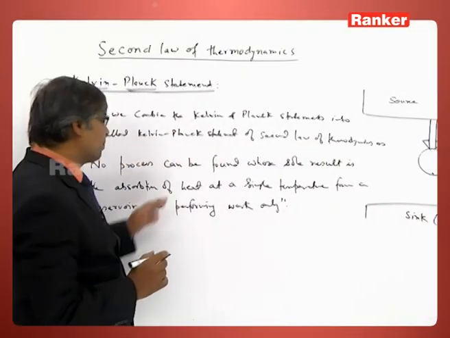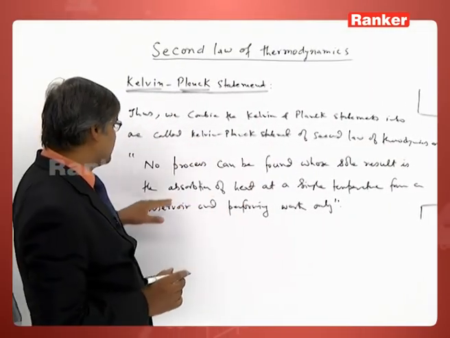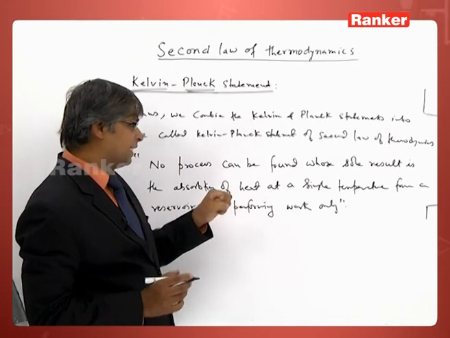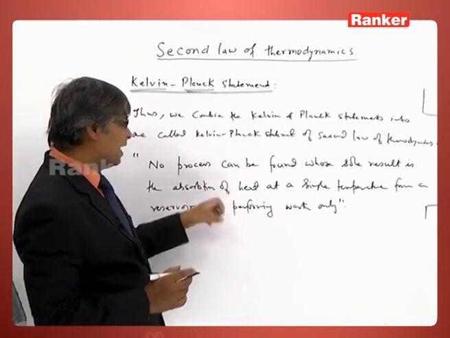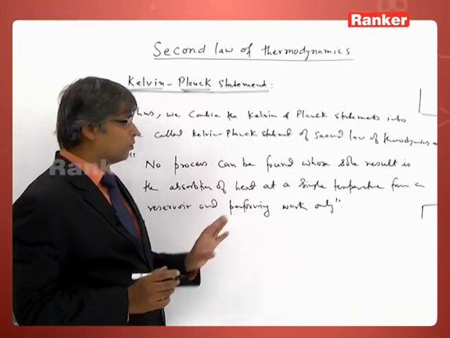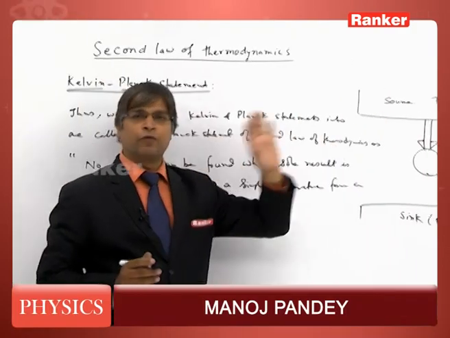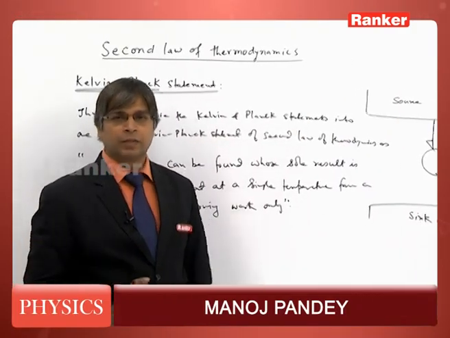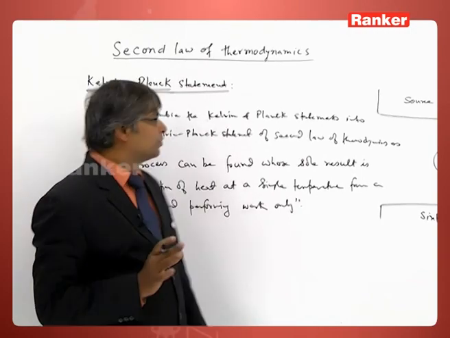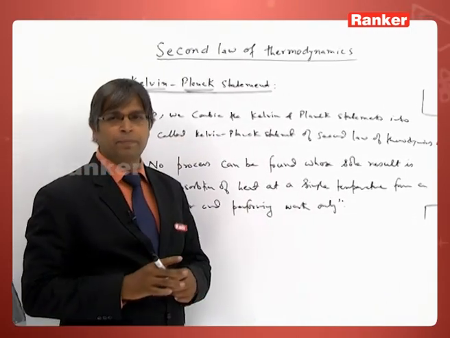That means no process can be found whose sole result is the absorption of heat at a single temperature from a reservoir and performing work only. So only absorption and performance of work is not possible. Such a machine cannot be made. This is the Kelvin Planck statement.